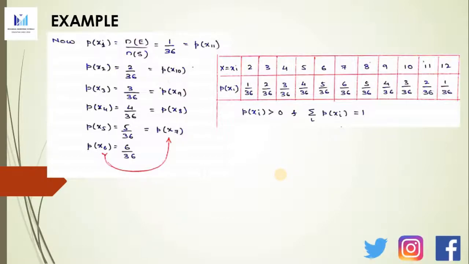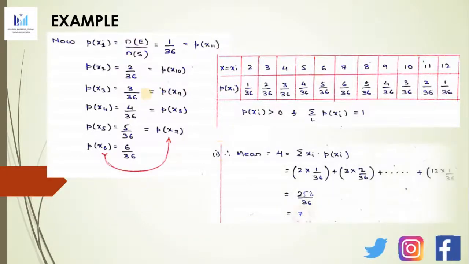So for this probability distribution, now we'll have to calculate the mean value and variance, and also standard deviation. As we have seen in this equation, mean is given as summation of xi into P of xi. So this will be the summation of xi times P of xi.